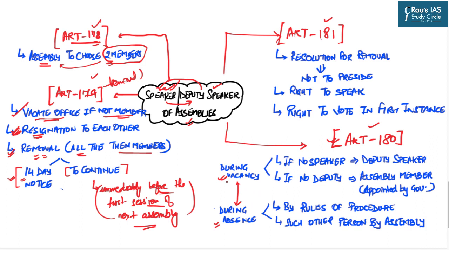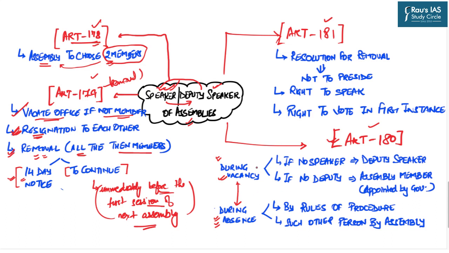If we say that the office is vacant, it means that we do not have a Speaker or Deputy Speaker. But if we say that the office holder is absent, that means we have the Speaker and Deputy Speaker, but due to some reasons he is absent from the house, he is absent from the office. So in both these situations, the courses of action become different.